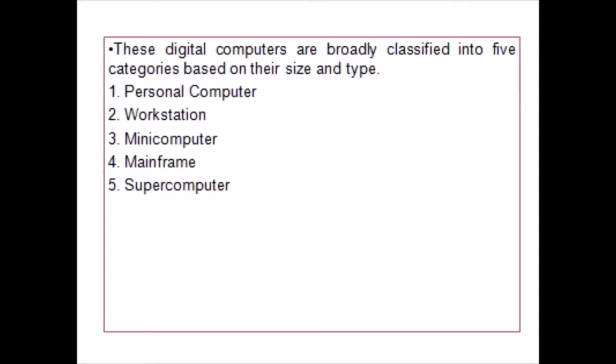These digital computers are broadly classified into 5 categories based on their size and type. The first one is personal computer. It is a small single-user computer based on a microprocessor. In addition to the microprocessor, a personal computer has a keyboard for entering data, a monitor for displaying information, and a storage device for saving data. The second one is workstation, a powerful single-user computer. A workstation is like a personal computer, but it has a more powerful microprocessor and a high-quality monitor.